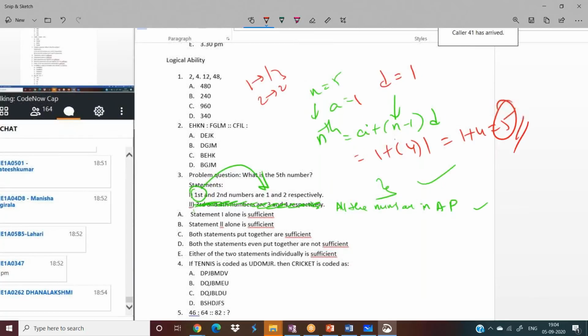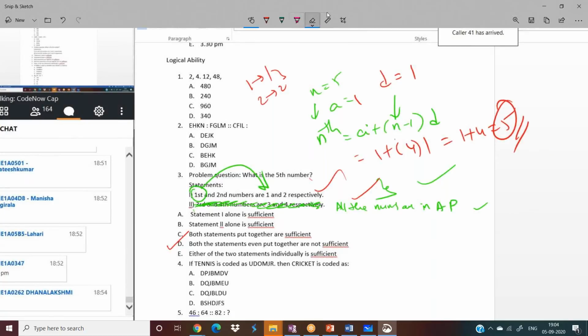The fifth number will be 5. You will get a unique value for the fifth number. So by combining the two, you will get the answer. But when they say first is 1, second is 2, third is 3, fourth is 4, you should not fix that the fifth number will be 5. No, it's a wrong perception. So the answer for this question is option D. No doubt in that. Hope it is clear for you.